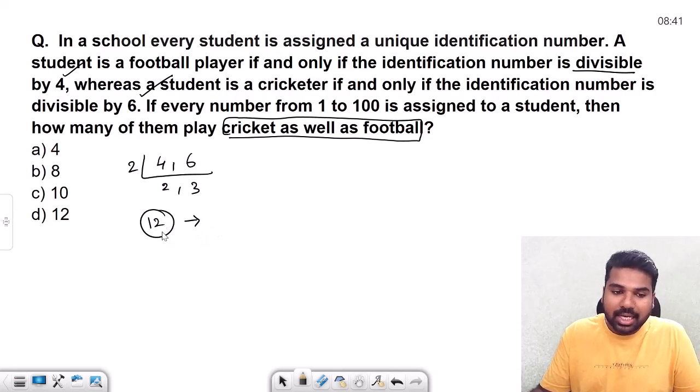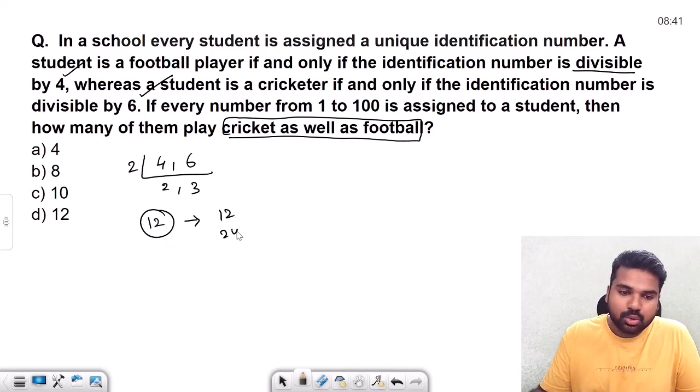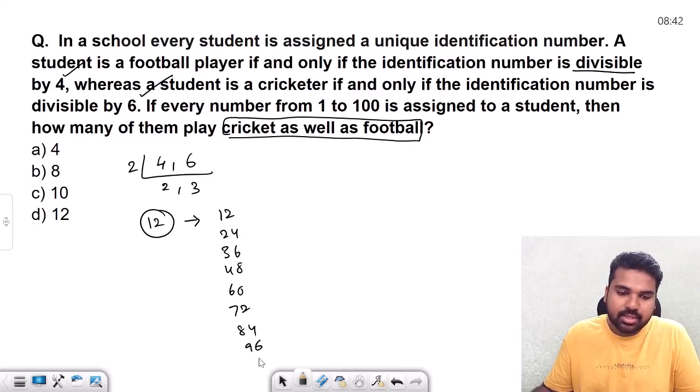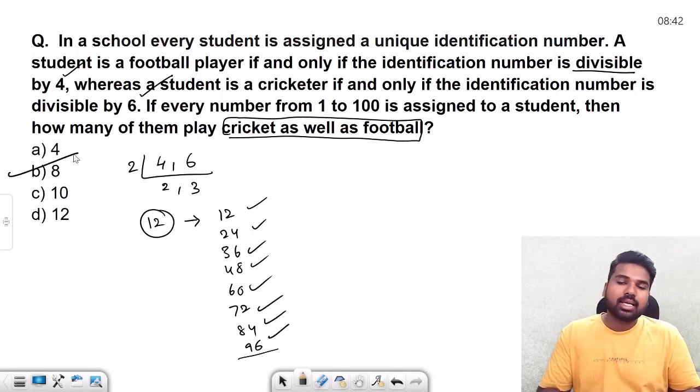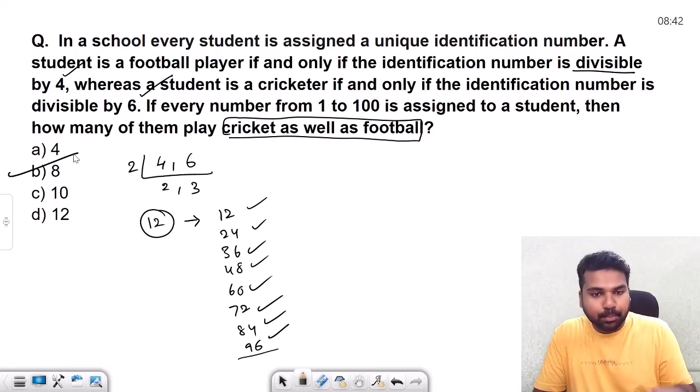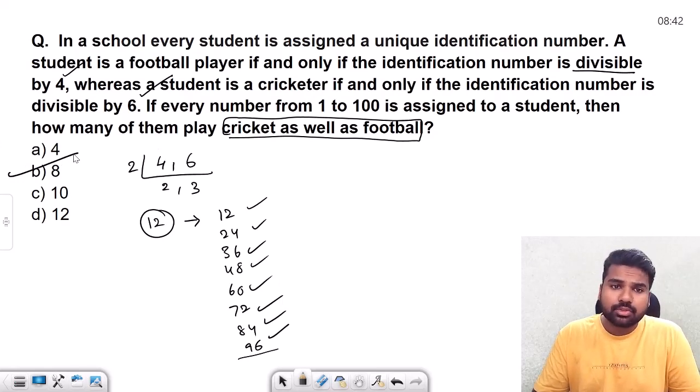So what are the multipliers of 12? 12, 24, 36, 48, 60, 72, 84, 96. If you add another 12, it will go beyond 100, but we need till 100 only. So how many of them are there? 1, 2, 3, 4, 5, 6, 7, 8. So the correct answer is 8 such students who play both cricket as well as football based on the identification number given to them.